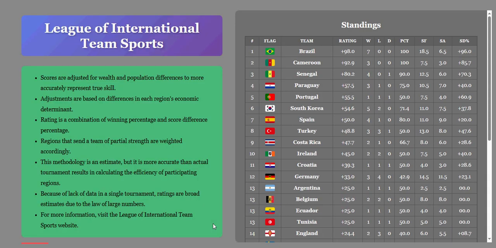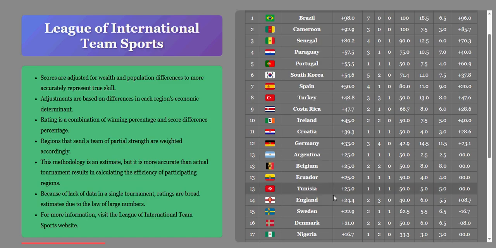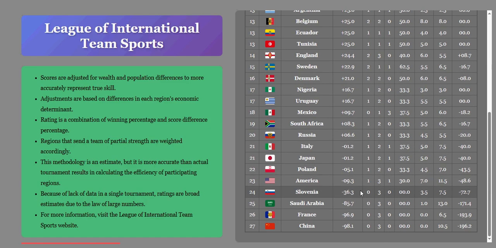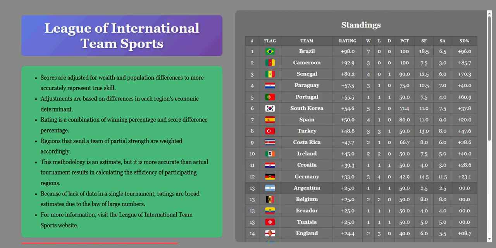Portugal 5th, South Korea 6th, Spain 7th, Turkey 8th, Costa Rica 9th, Ireland 10th. Honorable mentions to Croatia, Germany and Argentina, Belgium, Ecuador, and Tunisia. Last place, China. 2nd to last, France. Ouch, that's embarrassing, folks. Saudi Arabia, Slovenia had terrible tournaments as well. Brazil, you got to give them credit, man. You got to give them credit. They went through it and still won.